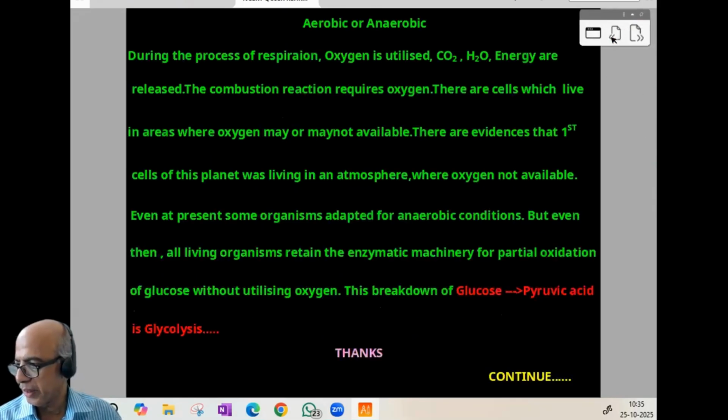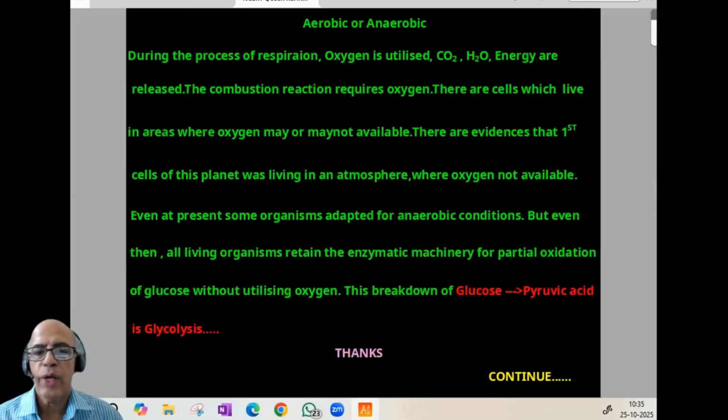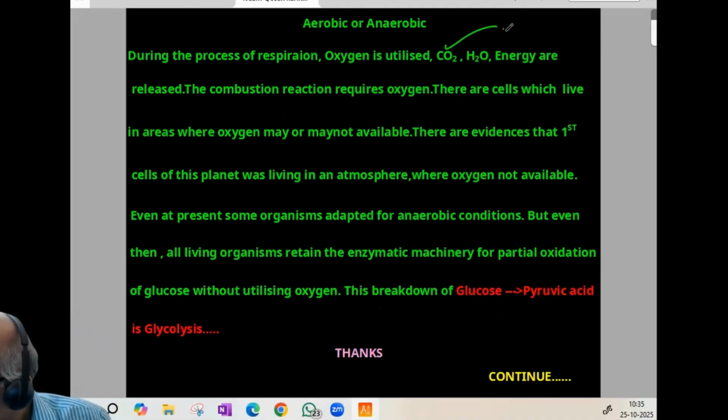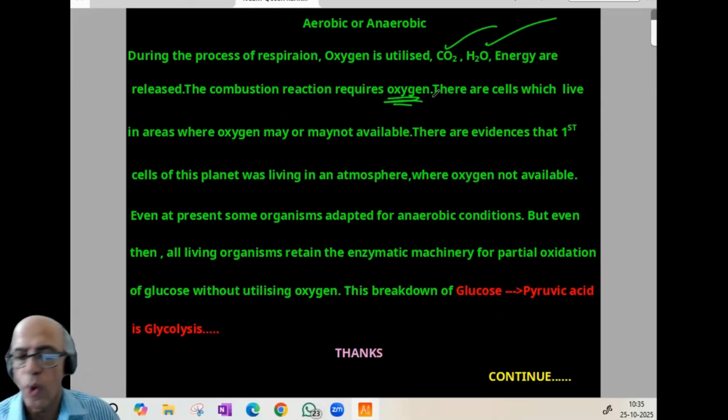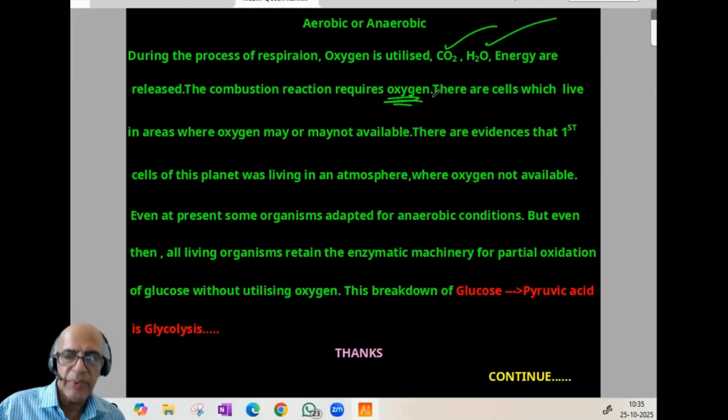Now we can proceed to the next page: aerobic or anaerobic. During the process of respiration, oxygen is utilized normally, and we can find carbon dioxide, water and energy released. The combustion reaction requires oxygen, no doubt. And there are cells which live in areas where oxygen may or may not be available. And there is evidence that the first cells of this planet were living in an atmosphere where oxygen was not available.